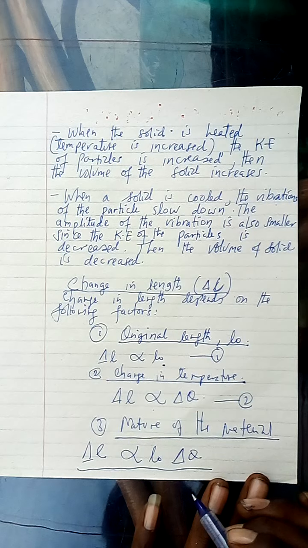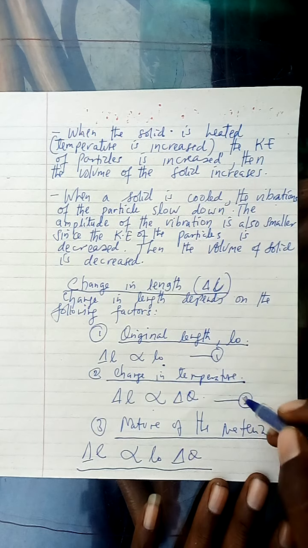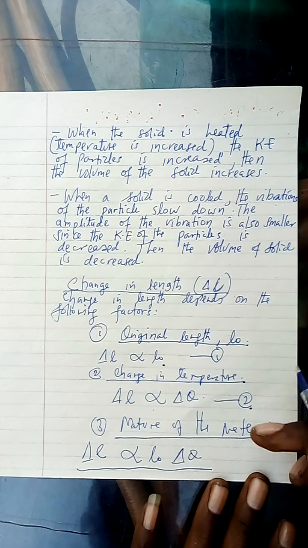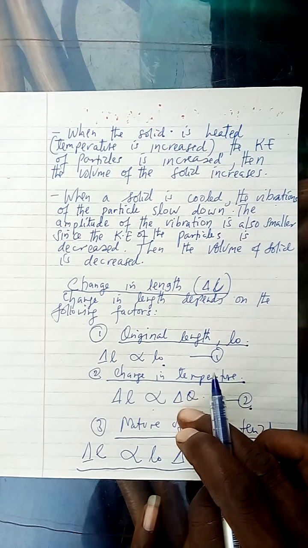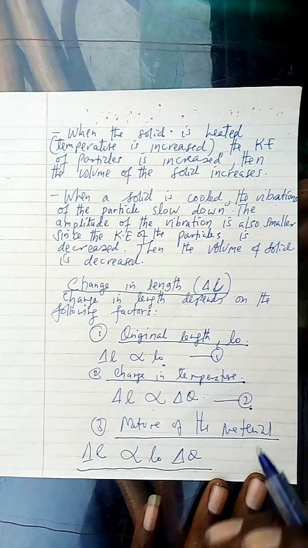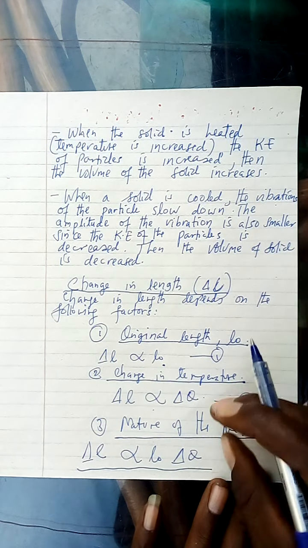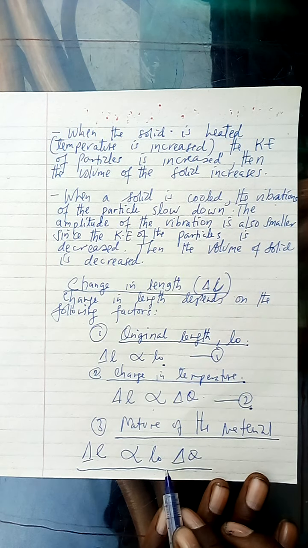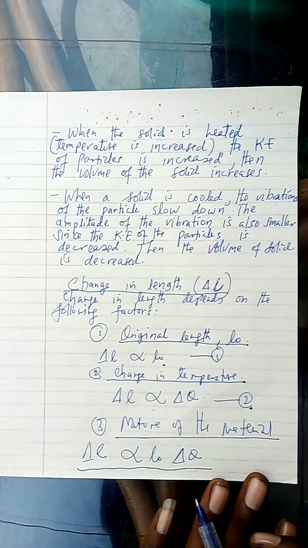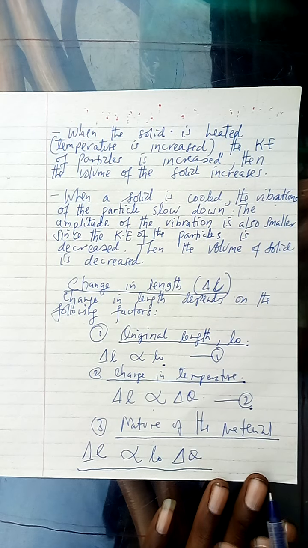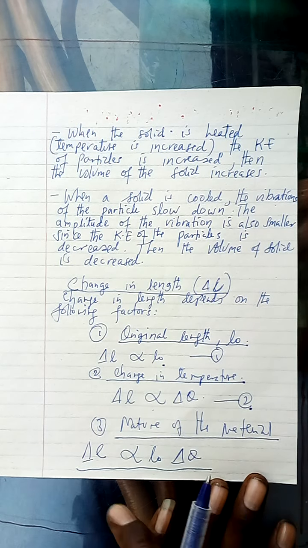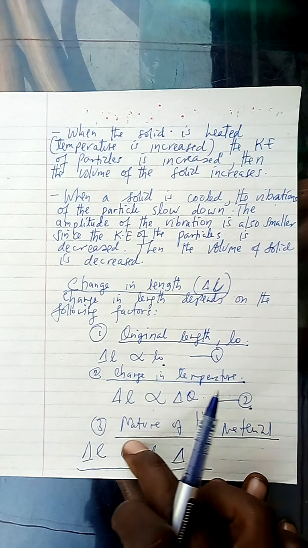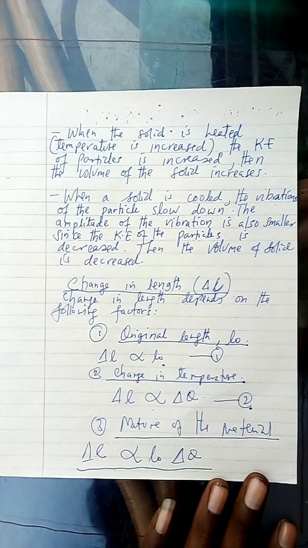By collecting these two, we find that the change in length is proportional to the original length and the change in temperature. Are we together until this moment? Now let us see how we can explain this equation. How does it happen?